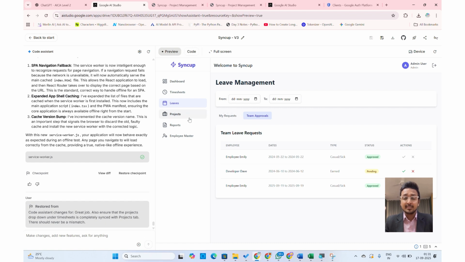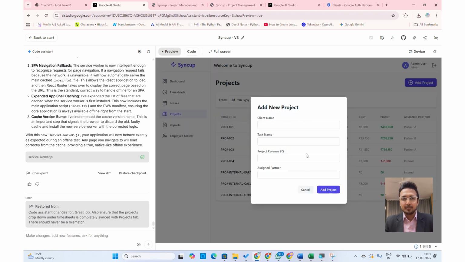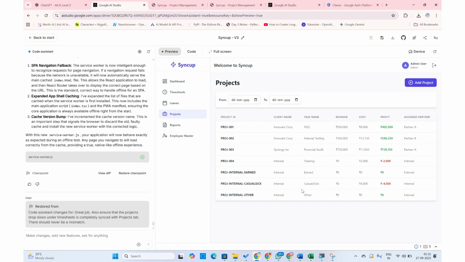When I go to projects, this is where things get interesting. I have all the project numbers. The project ID is generated automatically. I can create a project from here using add project. And here is where I input the task name, the client name, project revenue, and the assigned partner. It can be any partner in the firm. So my revenue is here. The corresponding cost which has been incurred has been updated in real time here, right?